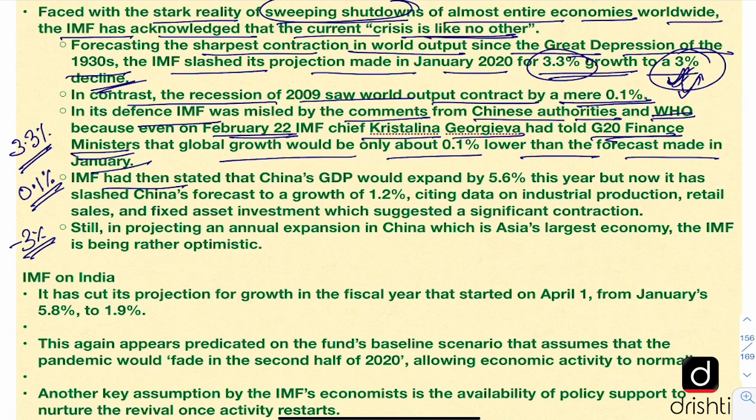Now IMF had then stated that China's GDP would expand by 5.6% this year, but now it has again revised that to a growth of only 1.2%.